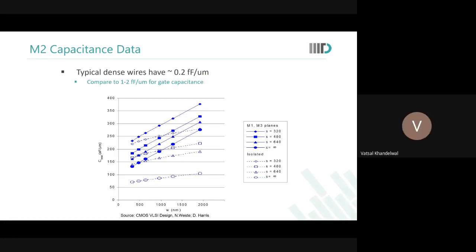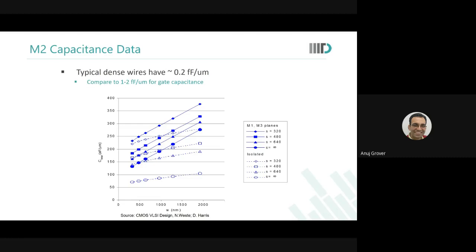Sir, can you differentiate once again between intrametal and intermetal? Yeah. So what do you mean by intrametal? What do you understand by intra? In between the metals only, like a single metal. Yeah, intra means same layer. So if you are making metal 2 wires, the dielectric between two metal 2 wires is the intrametal dielectric. And between different metal layers, that is inter. Yes, that is intermetal. Okay. Yes, sir.